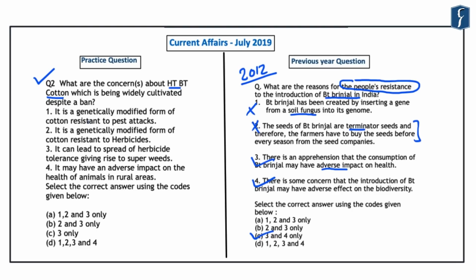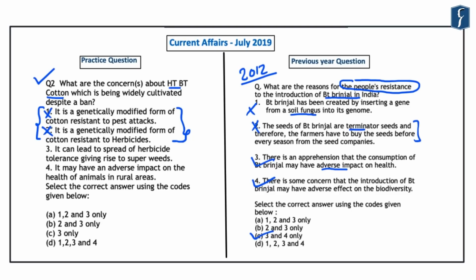Now, if you look at the first statement, it reads that it is a genetically modified form of cotton which is resistant to pest attacks. Second is that it is a genetically modified form of cotton which is resistant to herbicides. Now, both these statements are correct in themselves, and these are the important characteristics of the HTBT cotton. However, this is not a cause of concern, and hence statement 1 and statement 2 are incorrect in the